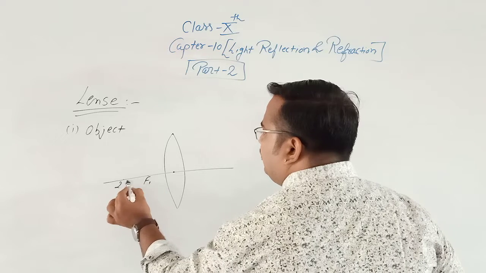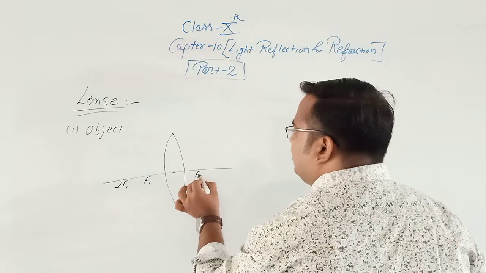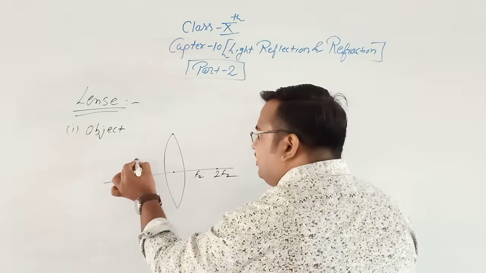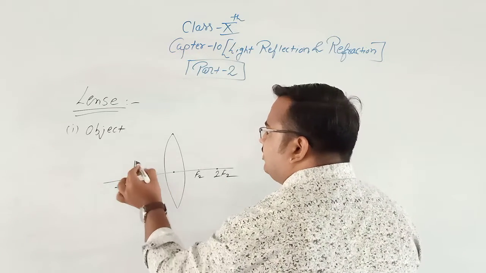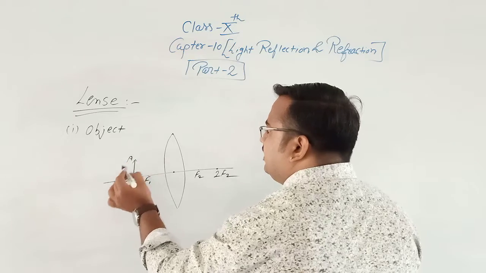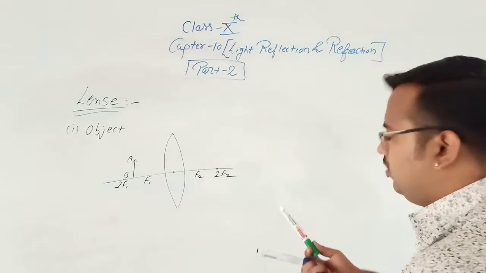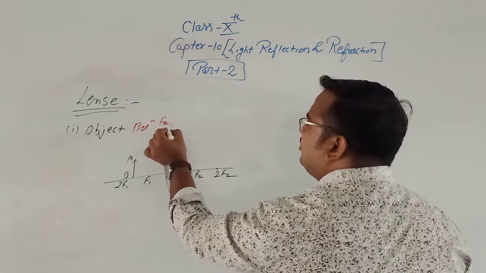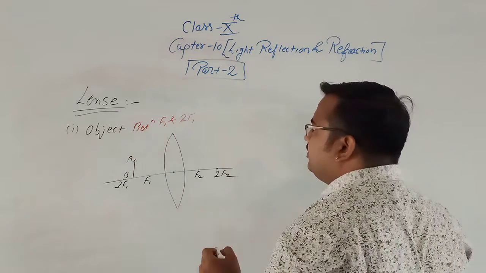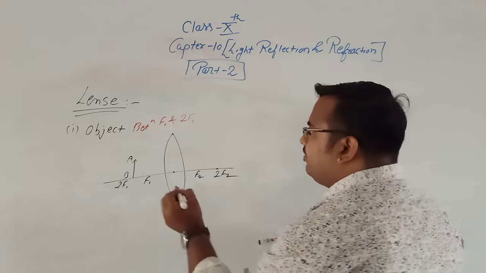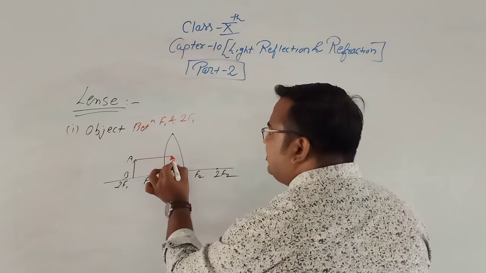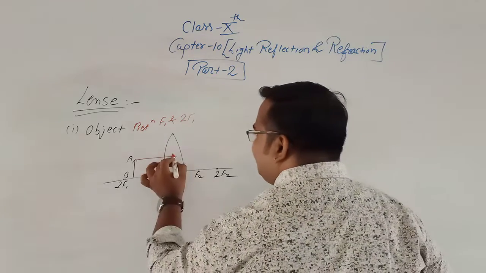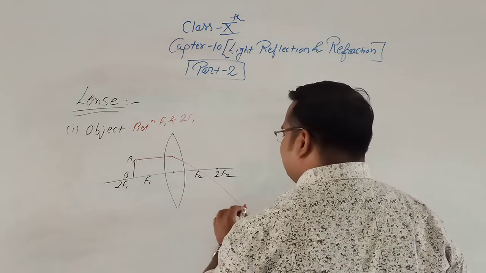F1 to F1, F2 to F2. So the object is between F1 and 2F1, A, B. We'll use our first rule for this case, object between F1 and 2F1. Clear? If the incident ray is parallel to the principal axis, it passes through the focus.